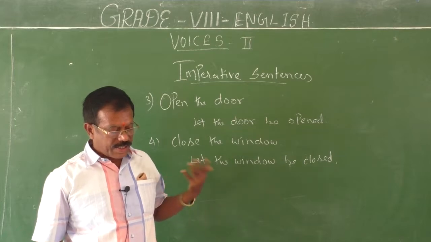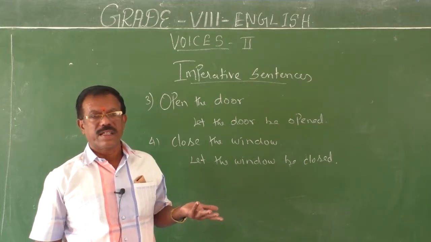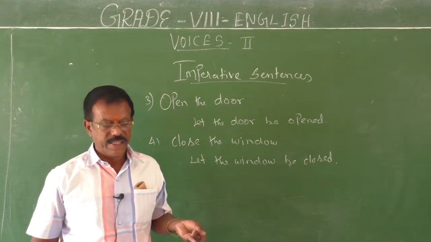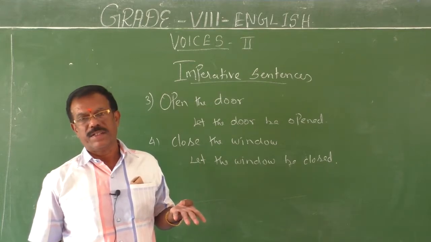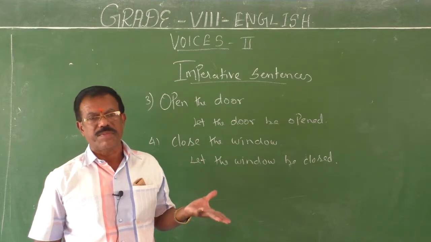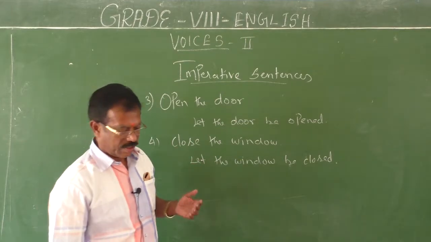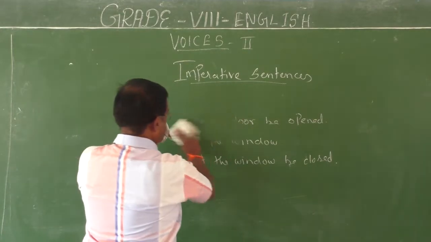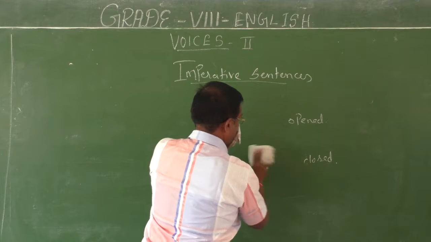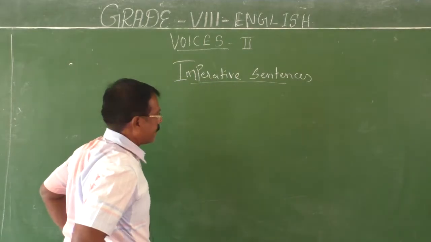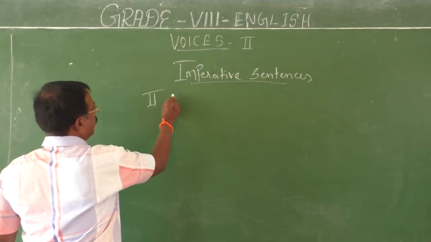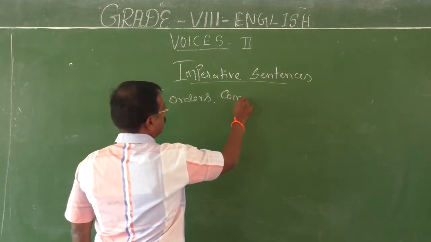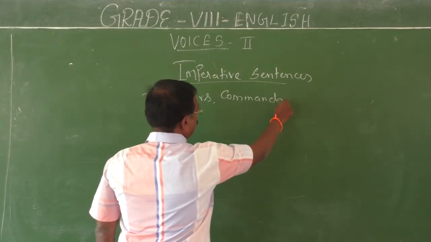Okay, fine. A second type of imperative sentences. In this second type of imperative sentences, request, advice, order or command are confined to the subject. Let me give you some examples for the second type.